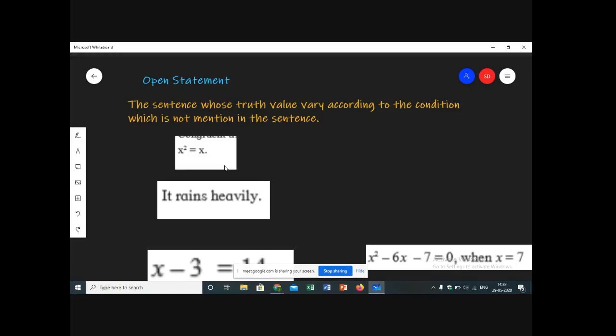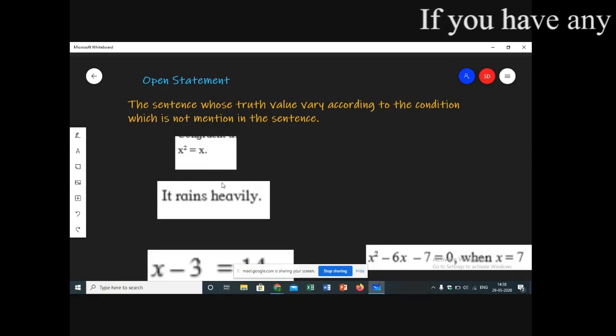And open sentences are not called mathematical statements. I'm just clearing it out. Open sentences are not mathematical statements. Now see the second one.